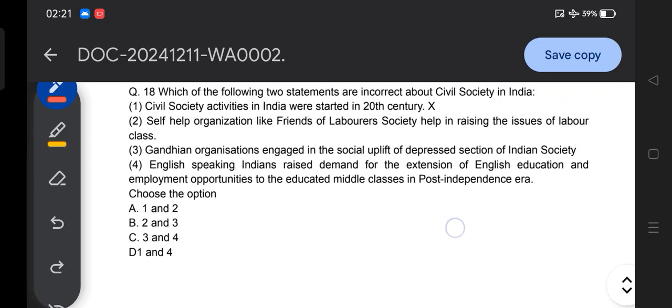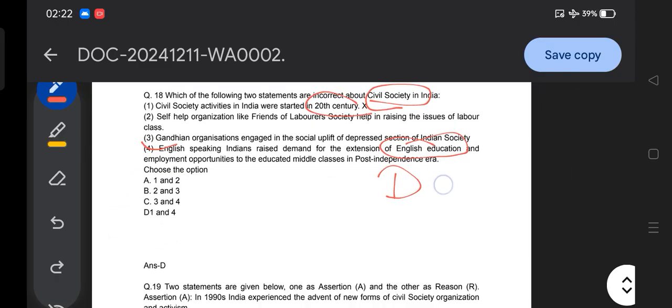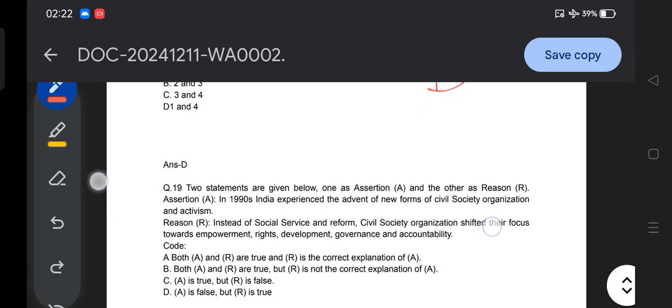So the correct answer for this question is option D. Civil society in India is not only from the 20th century; before that there was civil society in India, right? So that's why option 1 is incorrect. Then fourth, English-speaking Indians raising demand for extension of English education is totally wrong. So option D is the answer for question number 18.